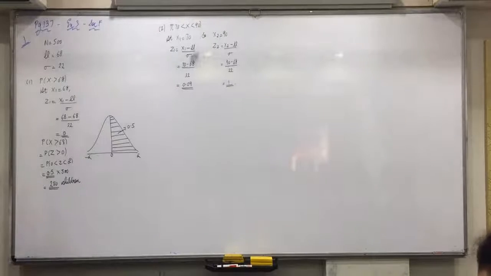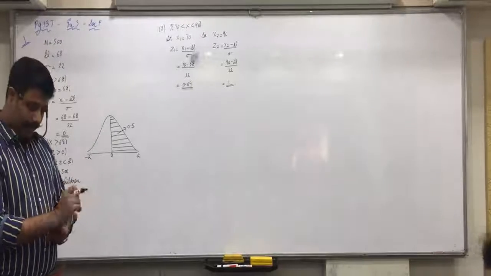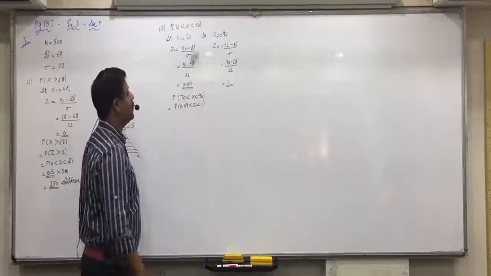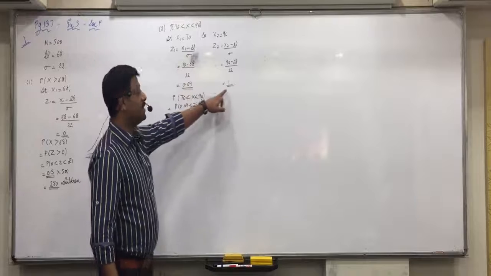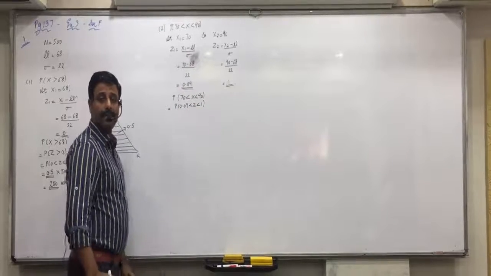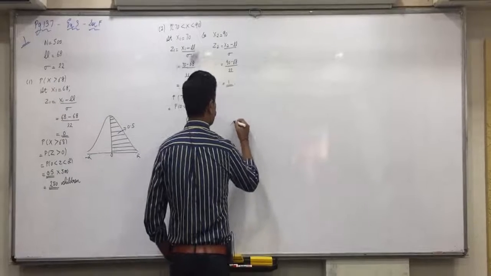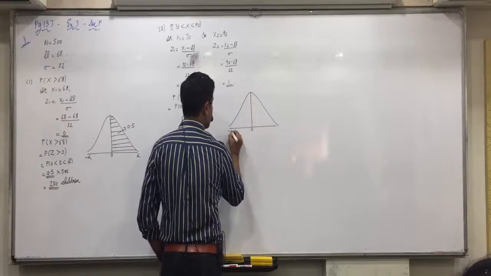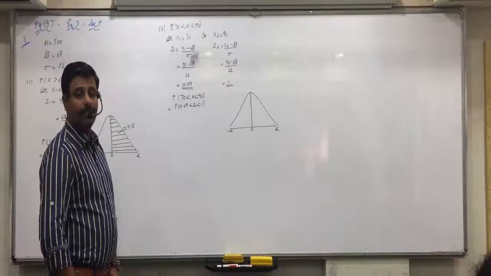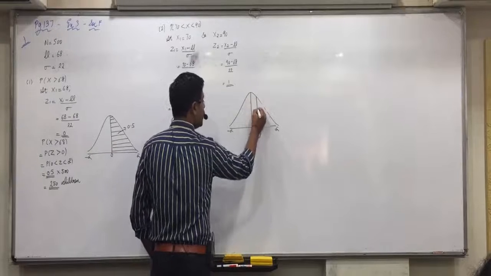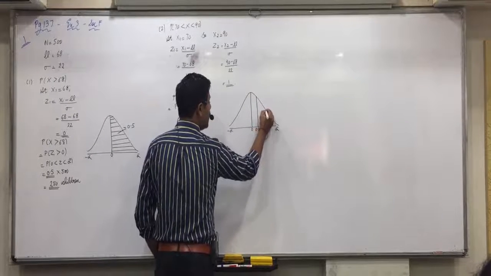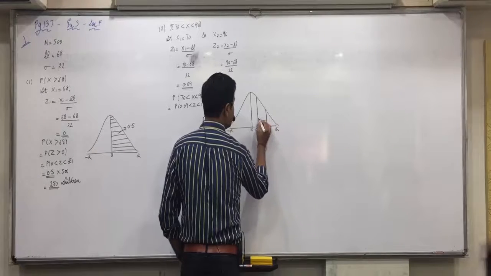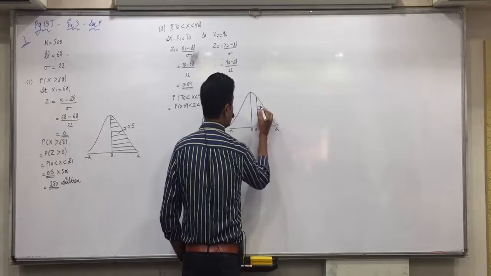X is converted into Z. Then Dhruv Patel, P(70 < X < 90) equals P(z1 < Z < z2). X is converted into Z. So P(0.09 < Z < 1). Is everyone clear with this? Now, if we make the diagram, remember in direct questions we directly get the correct diagram. Now in this diagram decide which values I will write where. On the right side of 0 both the values, 0.09 as well as 1. Where do I do the shading? In between 0.09 and 1. Okay, shading will be done in between 0.09 and 1.